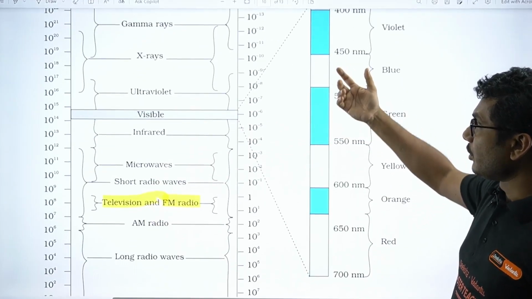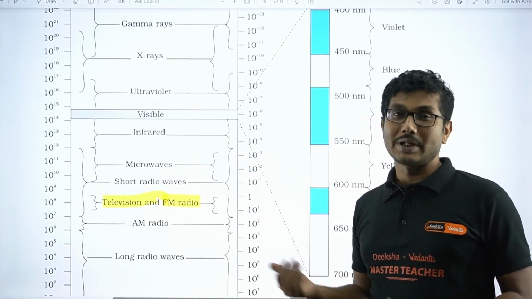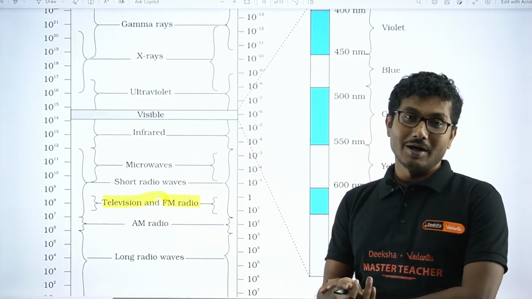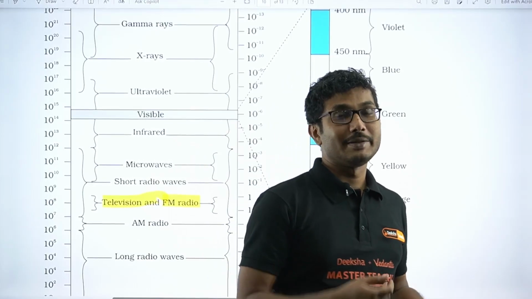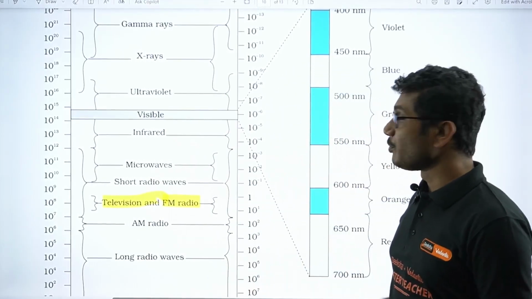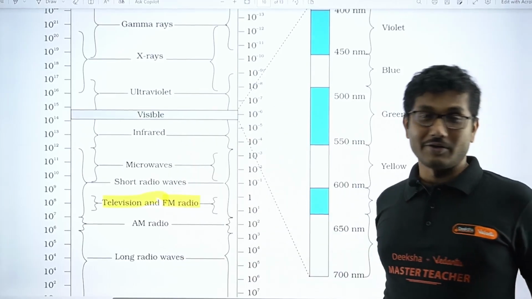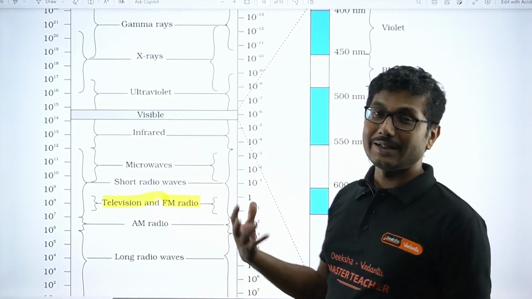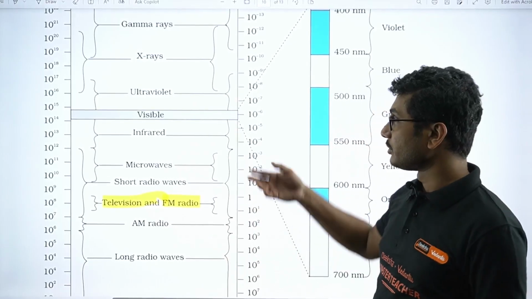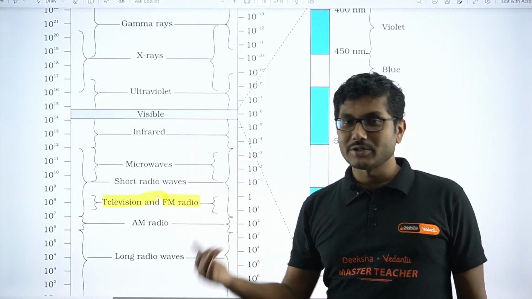X-rays are also something that if you have ever broken a bone or had some surgery, then definitely you have had X-rays of your hand, legs, or some other part of the body. You may have seen X-ray plates from your grandfather, maybe your father, or some other member of your family. So X-rays are basically used to take pictures of your bones. Ultraviolet rays, UV rays, have a lot of applications. We will see that in a while.